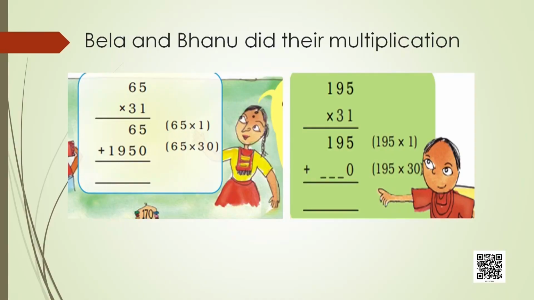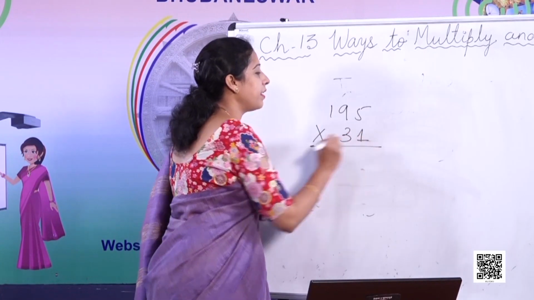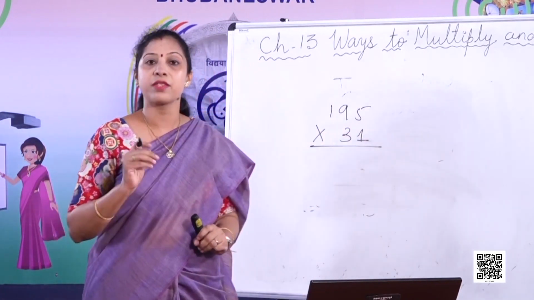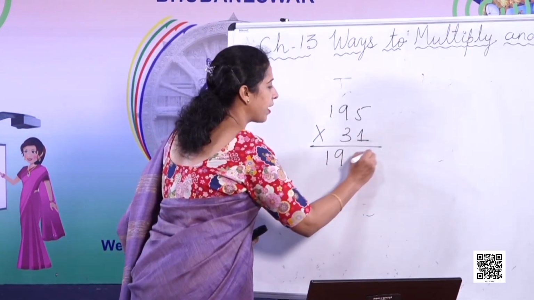Now, Bhanu also calculated the salary of the minister in the same way. So, 195 rupees into 31. Again, you can see 3 is at tens place, 1 is at ones place. So, 195 into 1 is 195.